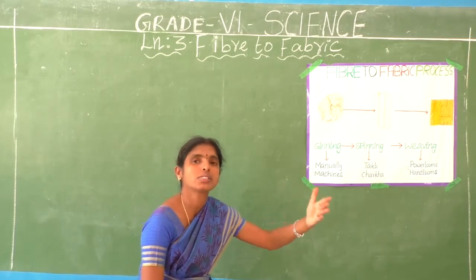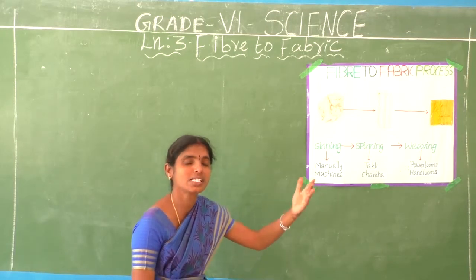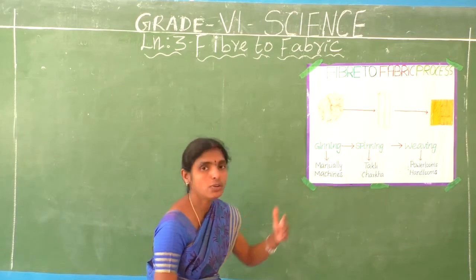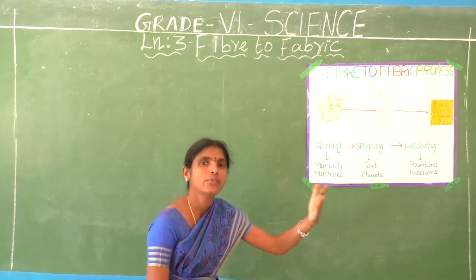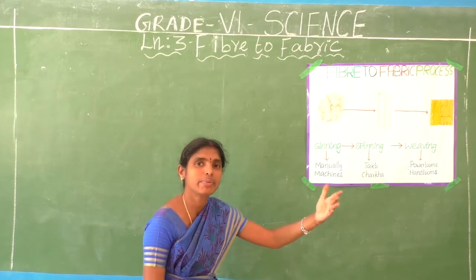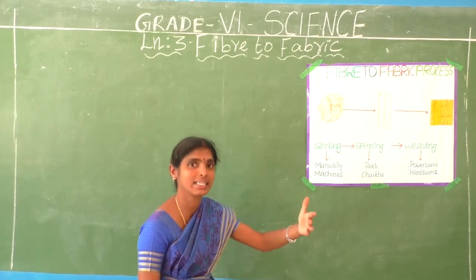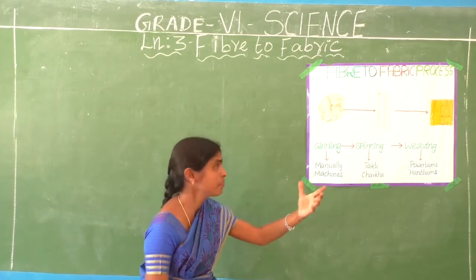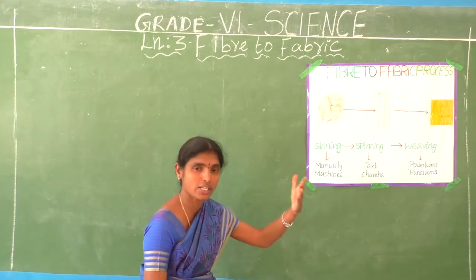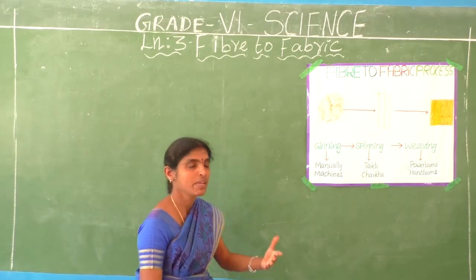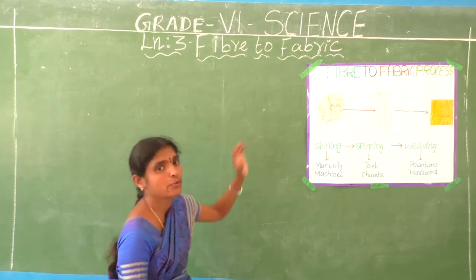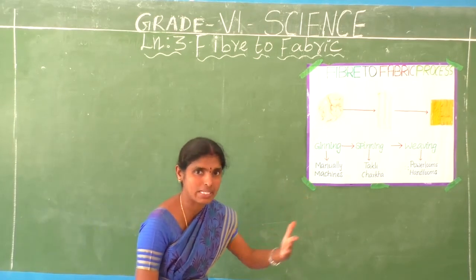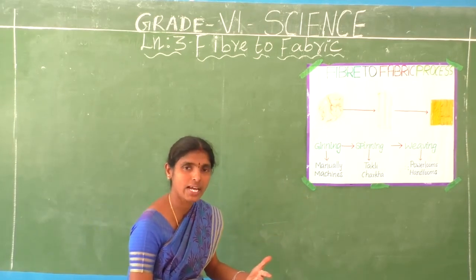What are the processes going on? What are the processes present in making fiber into fabric? How do we make fiber into fabric? Any idea about that?